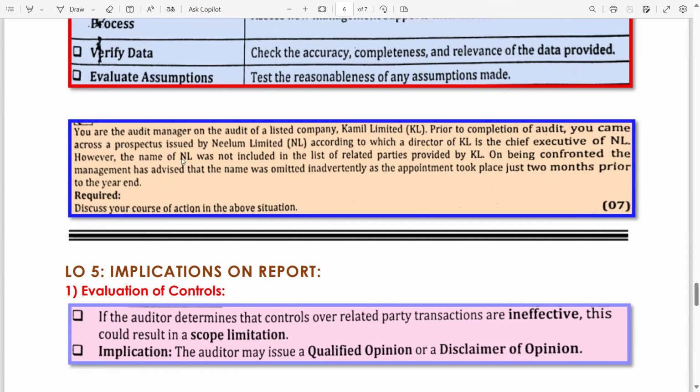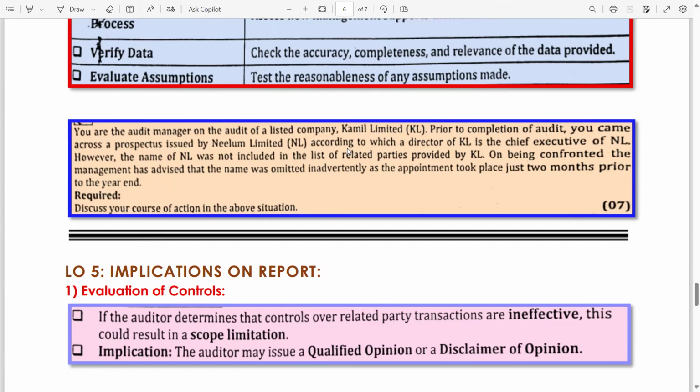However, the name of NL was not included in the list of related parties provided by KL. KL is your client and you are the audit manager. You asked KL to please provide all the list of related parties. Even though the KL director is also the CEO of NL, still in the list of related parties the NL name is not mentioned. So it means the related party transaction was identified by the auditor but not identified by the management.